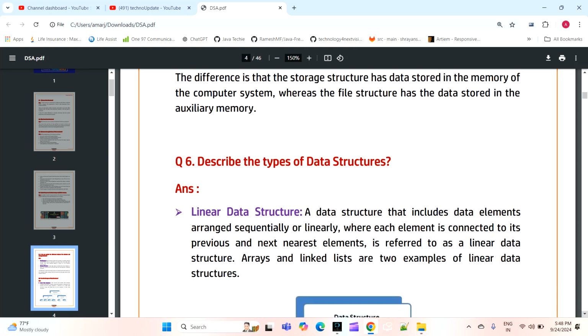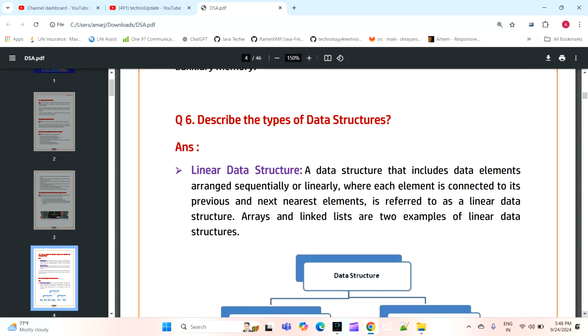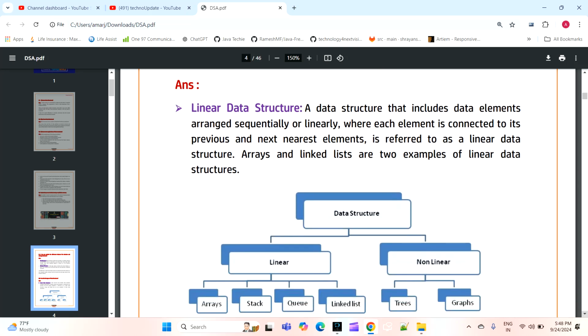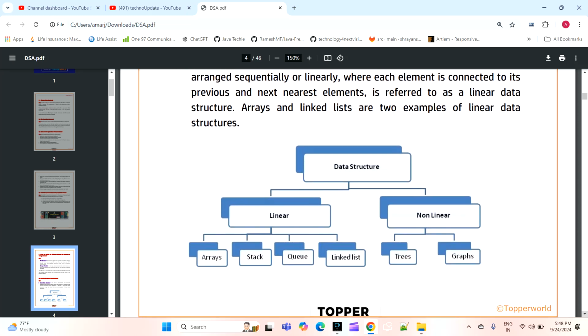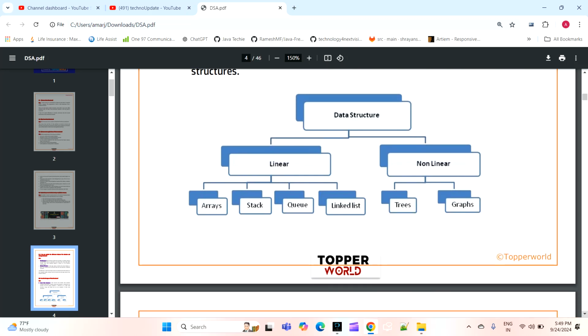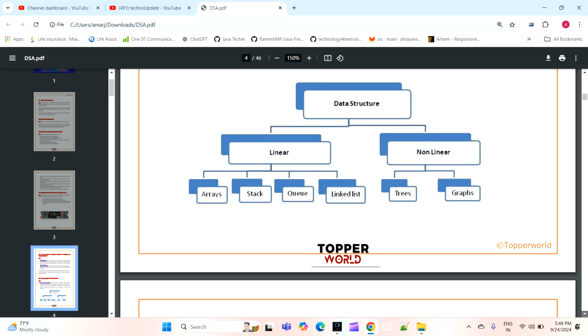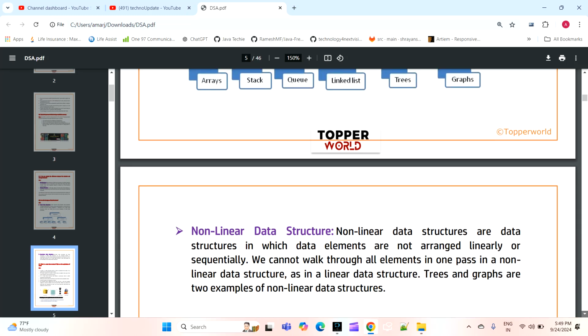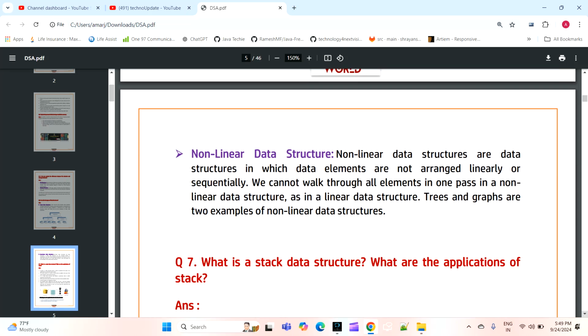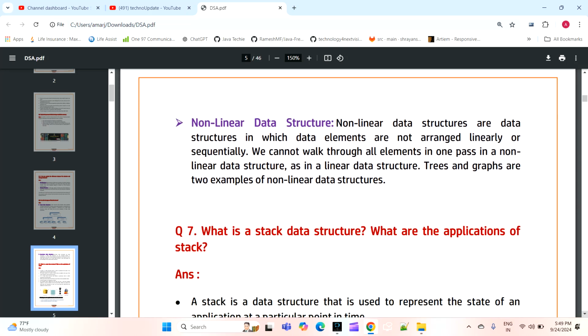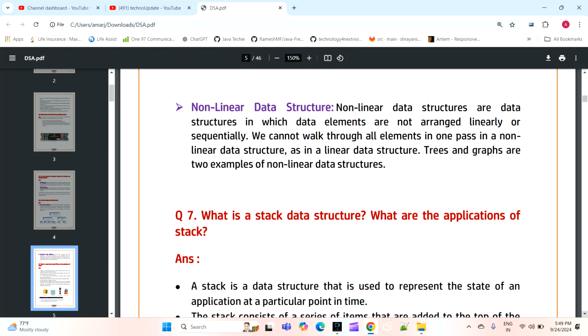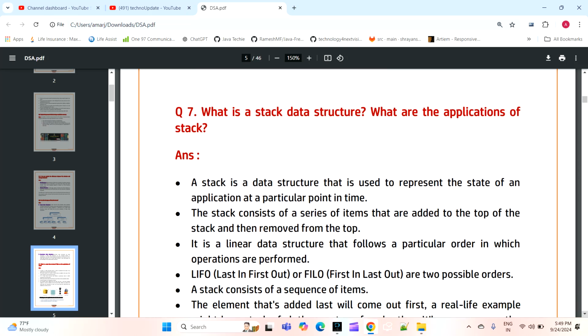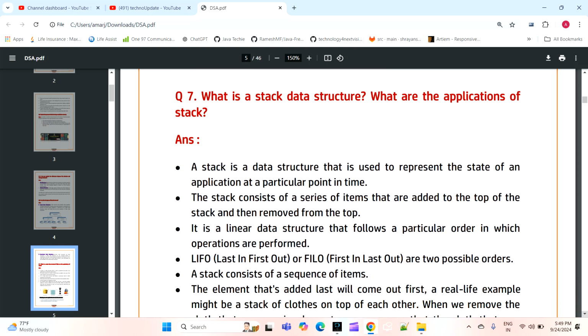The next question is, describe the types of data structures. What are the types of data structures? So we mostly have two types of data structures, linear and non-linear. In linear we have array, stack, queue, linked list, and in non-linear we have graph and trees. So what is the difference between linear and non-linear, when to use linear, when to use non-linear? How will we implement them, when to implement? So these types of questions the interviewer will ask.